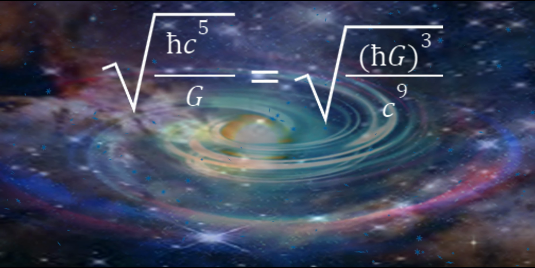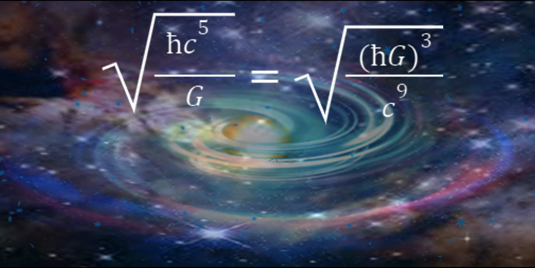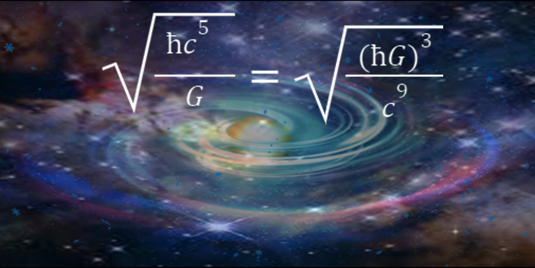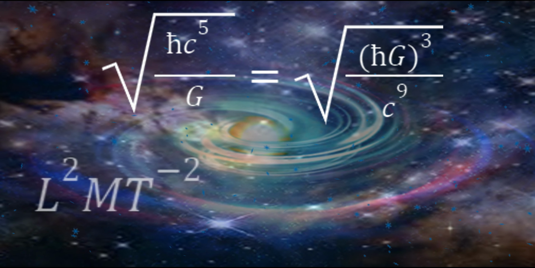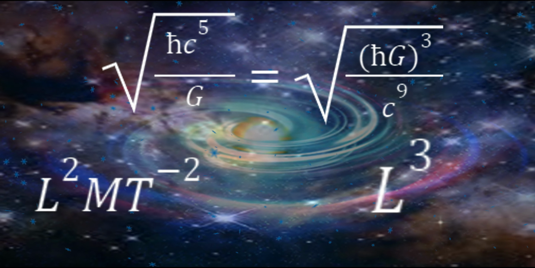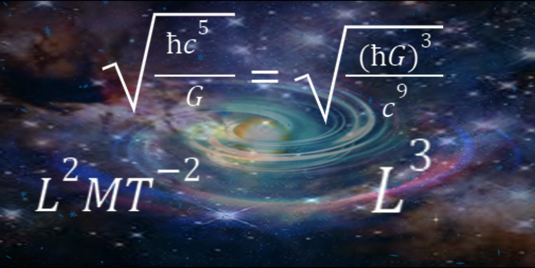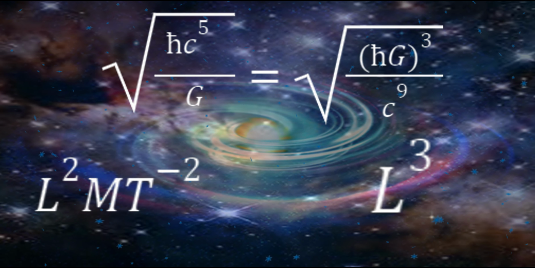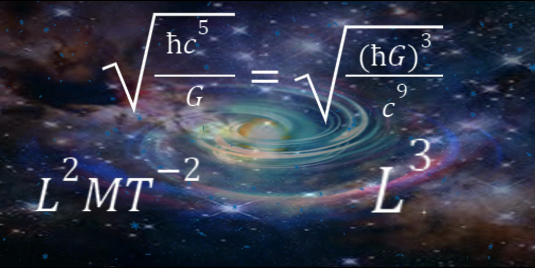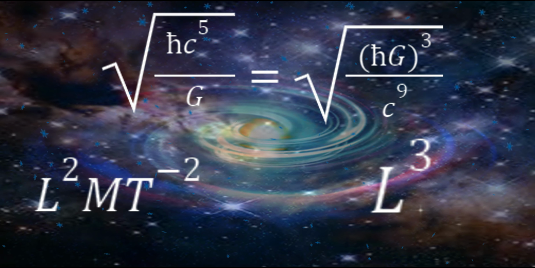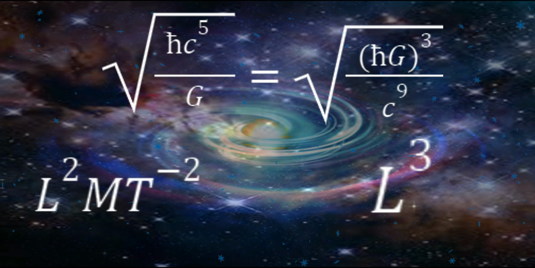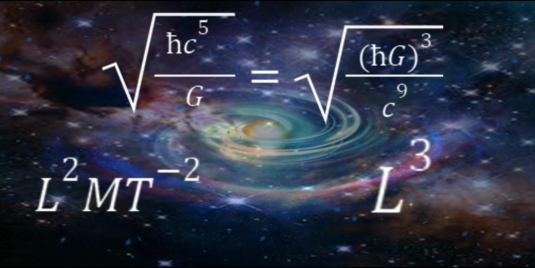Right now both sides of this equation are dimensionally not matching. Dimensional analysis of this equation tells us both sides of the equation represent different situations of a system. The dimension of the left side is L squared M T raised to -2 and the right side is L cubed. This will never validate an equation. So if we can represent the left side of the equation with respect to L in quantized values of Planck mass m ρ and Planck time t ρ with respect to Planck length l ρ, we can write both sides as volume. The quantized Planck mass with respect to Planck length will be represented as m ρ and accordingly, Planck time will be t ρ.